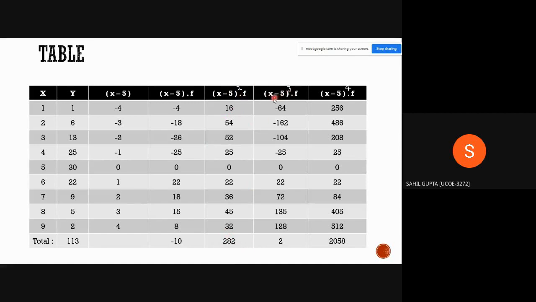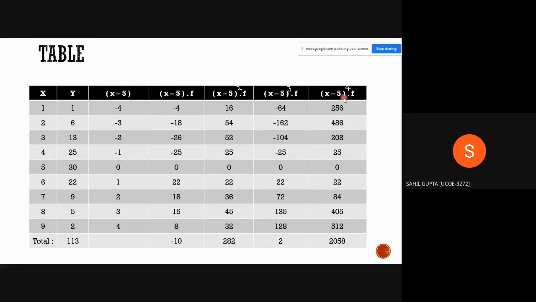Now the next column. Now we have to find x minus phi the whole cube. We have the value of x minus phi the whole square, and we just have to multiply this by x minus phi. If we multiply 1 time x minus phi into this column, we get x minus phi the whole cube. So let's do that. 16 times minus 4 gives minus 64. Similarly 54 times minus 3 gives minus 162. This is 0. 36 times 2 gives 72, and by adding all these terms we get just 2.